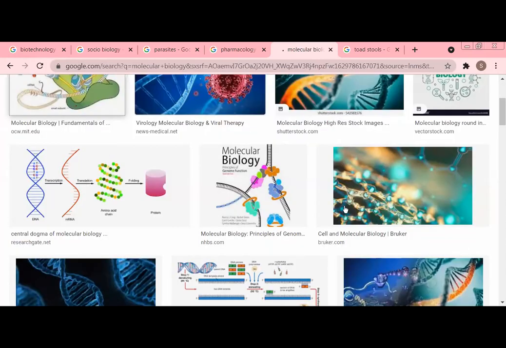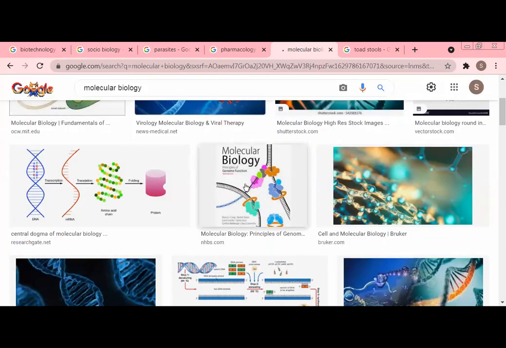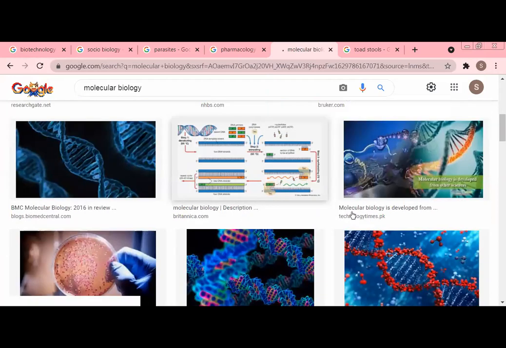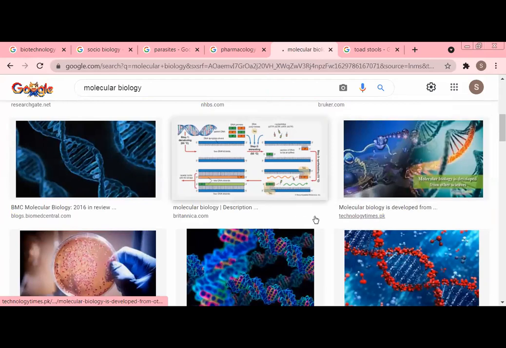If we study the structure of our DNA, RNA, and the structures of sugar, glucose, sucrose, enzymes, or how the cell structures are made up, these molecules are called organic molecules, and their study is called molecular biology. Got it?